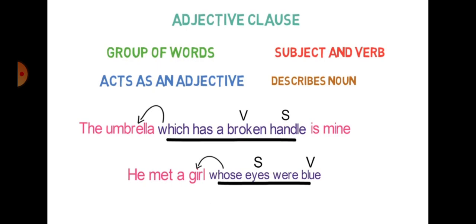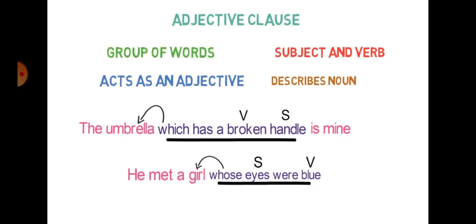Now let's see some more information about your adjective clause. Again, it is a group of words, it has a subject and verb, but it describes, as we have read in your previous one, it describes a noun. The umbrella which has a broken handle is mine. Now if you check carefully, the umbrella is our subject, which has a broken handle. Has is our verb, handle again becomes our subject, is mine.